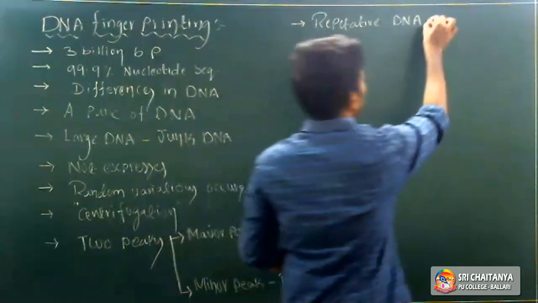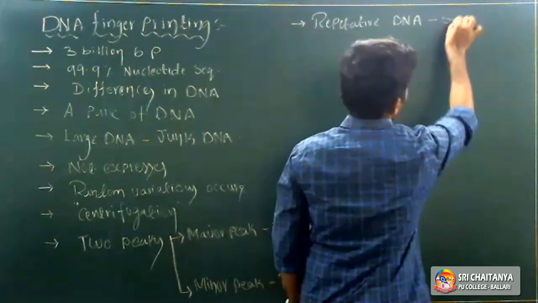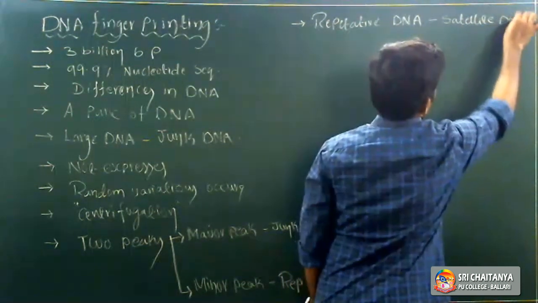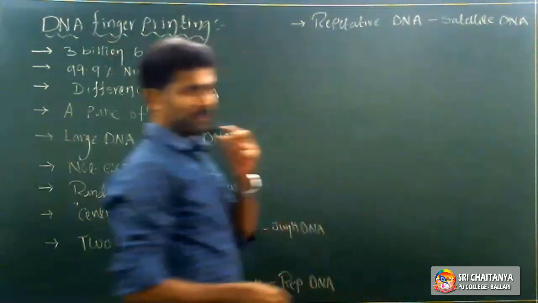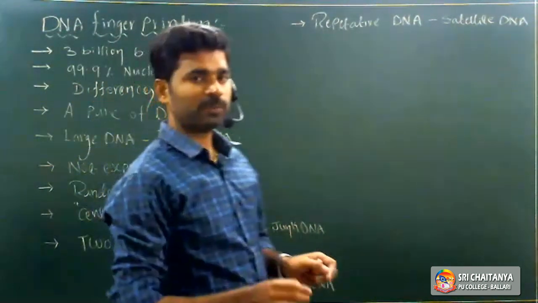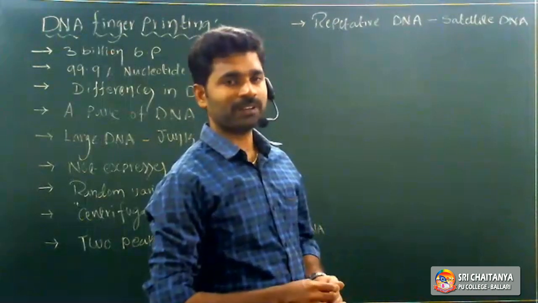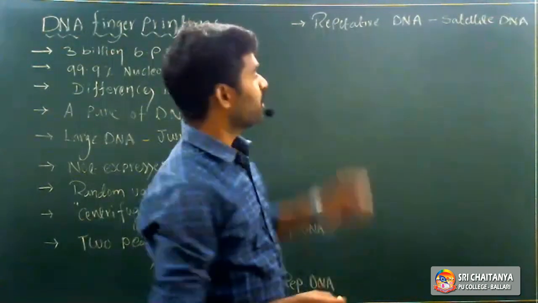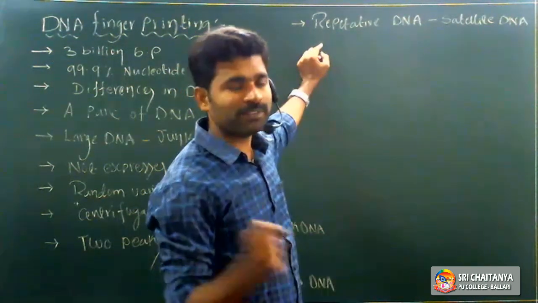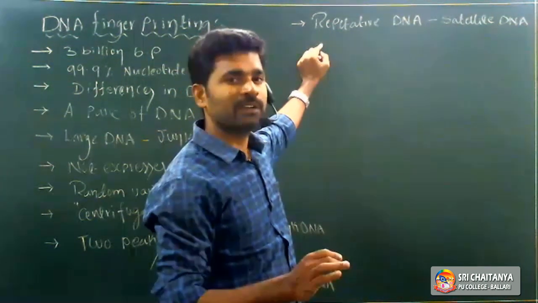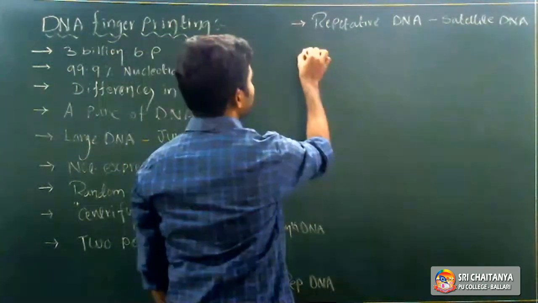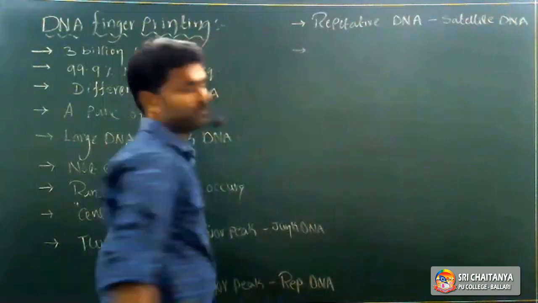Repetitive DNA is also called satellite DNA. This satellite DNA does not express, meaning it does not participate in transcription and translation. But it is inheritable material, passed from parents to progeny, though it does not express. That satellite DNA is of two types again.